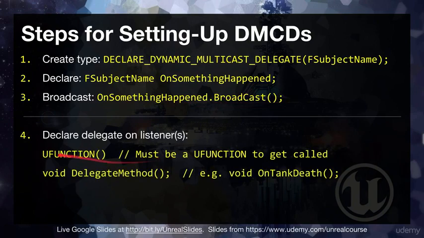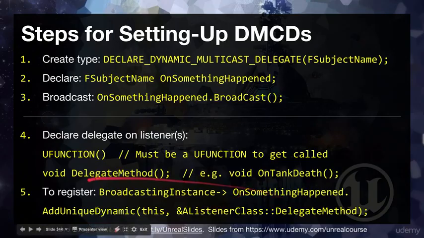On the receiver, we need to declare a UFUNCTION. It won't work properly otherwise. And then you have to declare a delegate method. This is the method on the receiver, on the AI controller, etc., that will handle the delegate when it gets called. For example, you'd say void OnTankDeath.